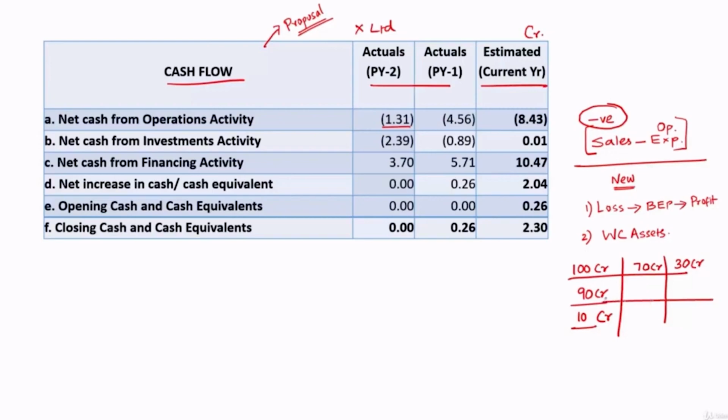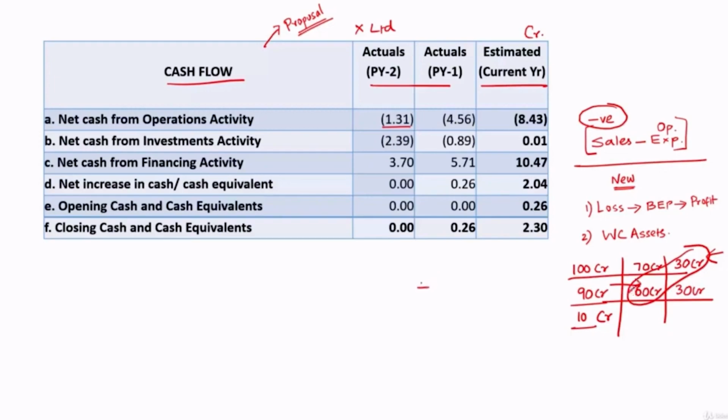Out of 90 crore expenses, let's say they have already paid 60 crore. Okay, it means what is yet to be paid is only balance 30 crore. But you have to see these two. This is the cash which had come in, and this is the cash which had gone out.